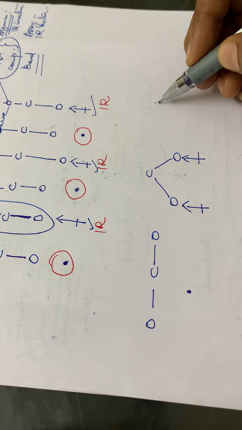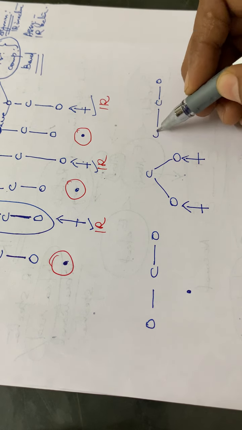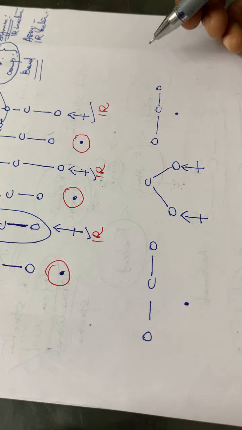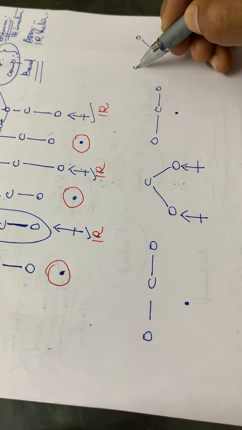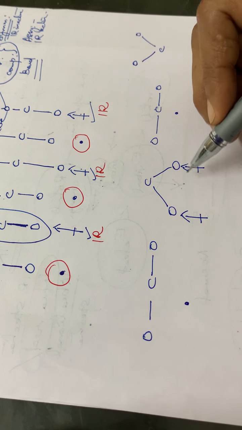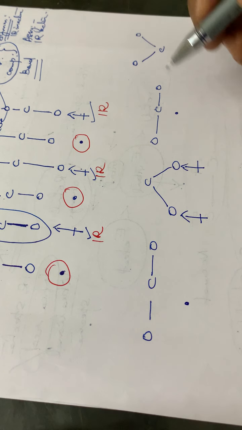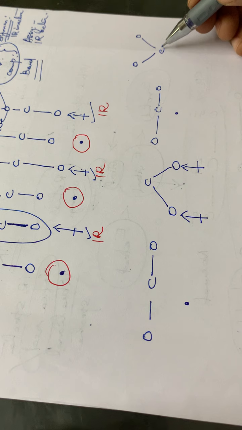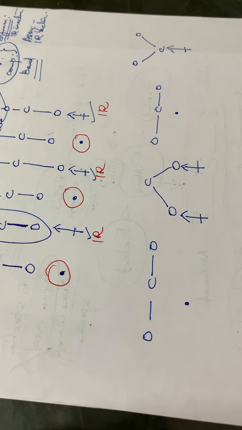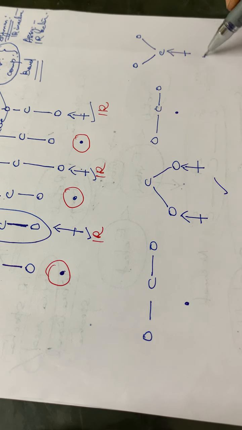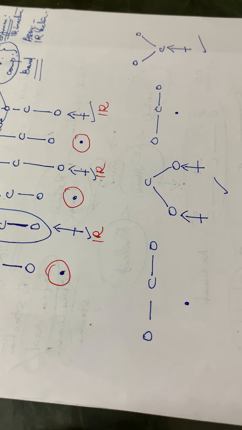Again the normal mode of vibration, C single bond O, no dipole moment. Again the bending vibration, it will be of two types, that is in plane bending and out of plane bending. This is in plane bending and this is out of plane bending. So here there is a dipole moment. Okay, here also alternately the molecule will be IR active.